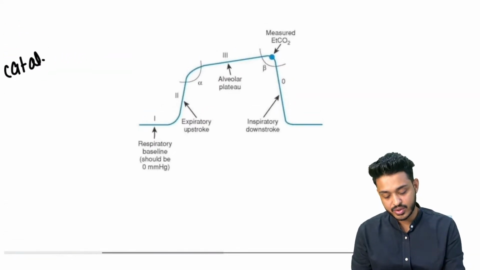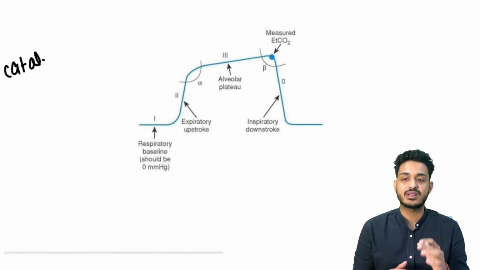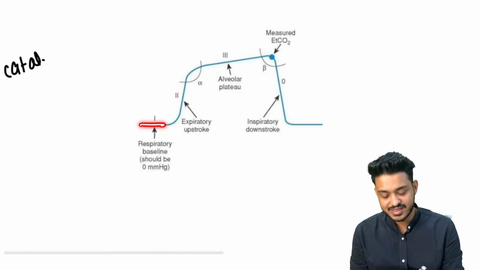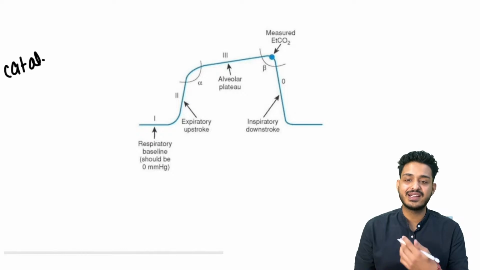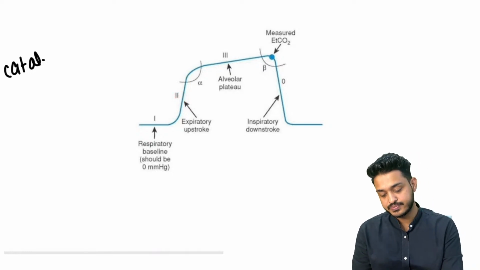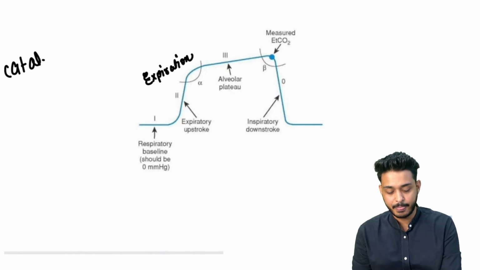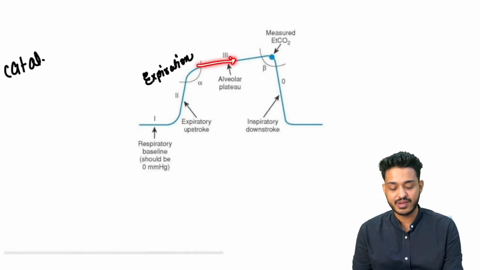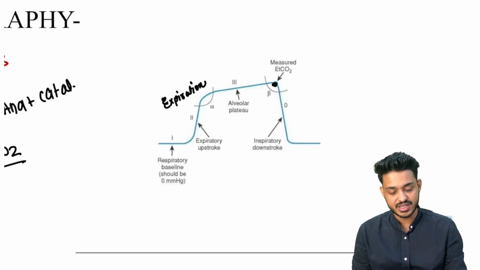So here we are going to have the graph. This is going to be the baseline, meaning nothing is coming out, the resting state. After the resting state there will be the expiratory upstroke. Expiratory upstroke means expiration happened. What do we release from the lungs in expiration? That is going to be CO2. This is the phase you are going to see at the level of expiration. After that you will have the plateau phase, and this is the point where you are going to measure the EtCO2. This is your question.